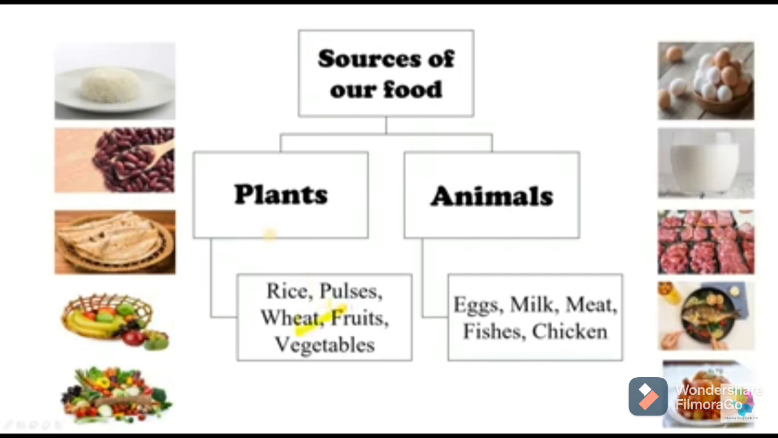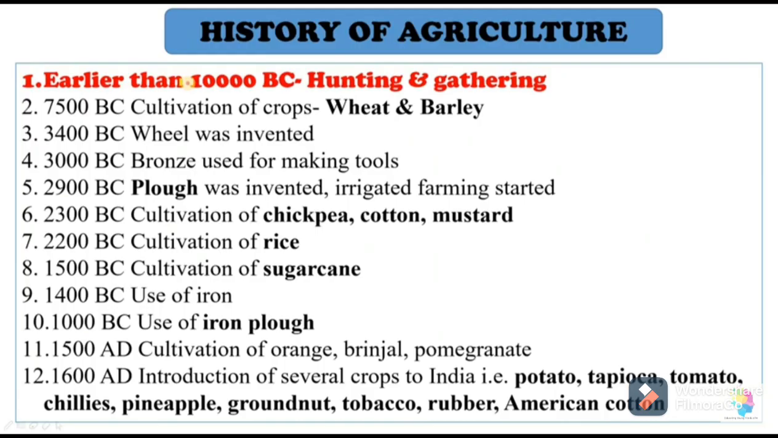We get rice, pulses, wheat, fruits, vegetables, such types of food from plants, and eggs, milk, meat, fish, chicken, we get all these from animals. So when we are talking about food, what is the history of agriculture? When we are talking about our ancestors.